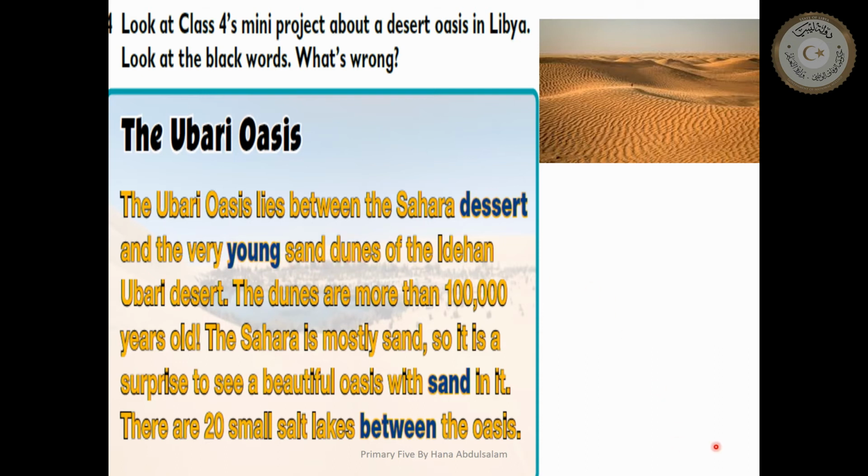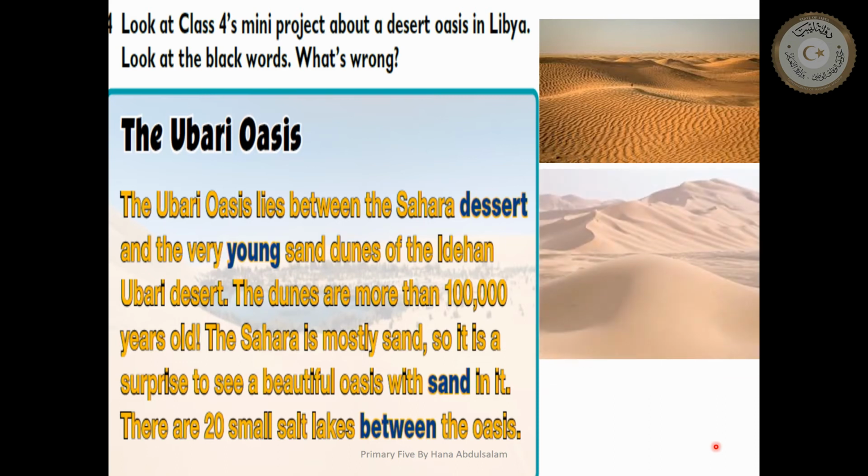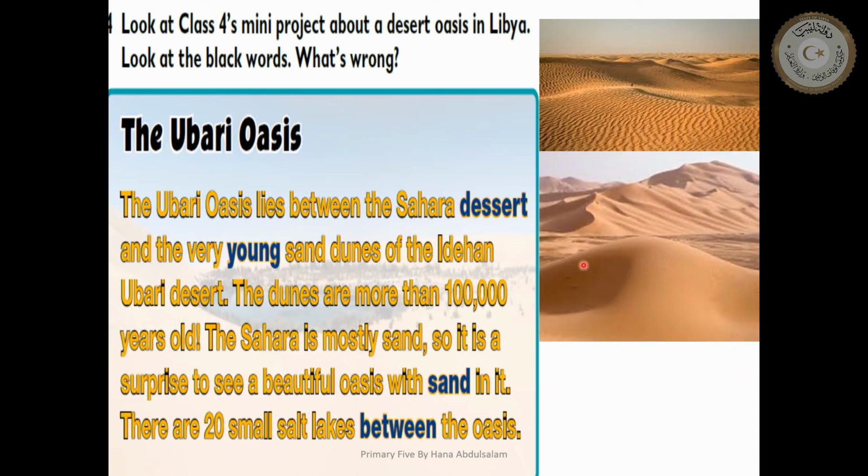What's the meaning of sand dunes? Okay, like this. We call this sand dunes. So, of Edihin Ubari Desert. Ubari Oasis lies between Sahara Desert and the very old sand dunes of Edihin Ubari Desert.